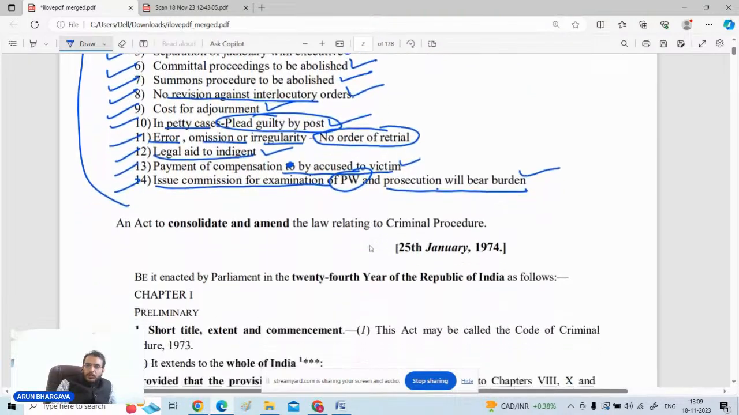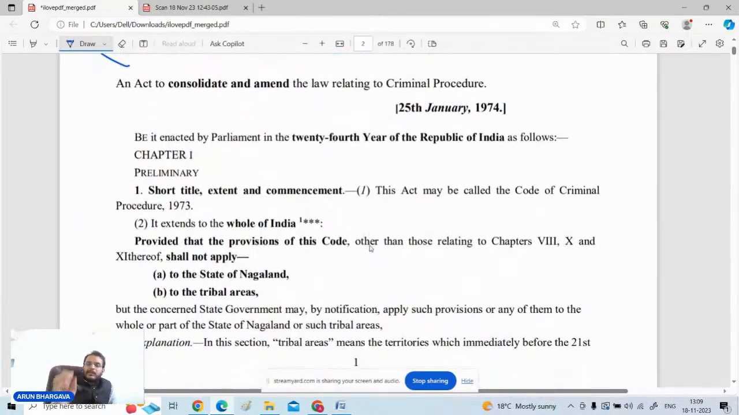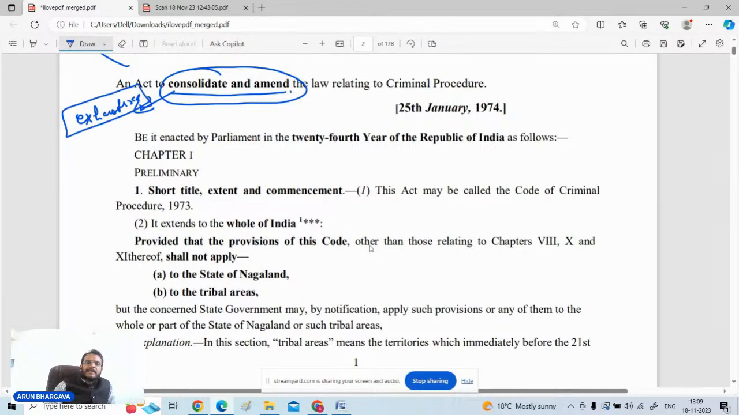Now, what kind of questions can be there in your prelims exam with respect to the Code of Criminal Procedure? You people must understand this law is exhaustive in nature, because in the preamble of this law the word "consolidated" is written. So whenever in any law you get the word consolidated, it means that this law is exhaustive with respect to the things it is carrying.